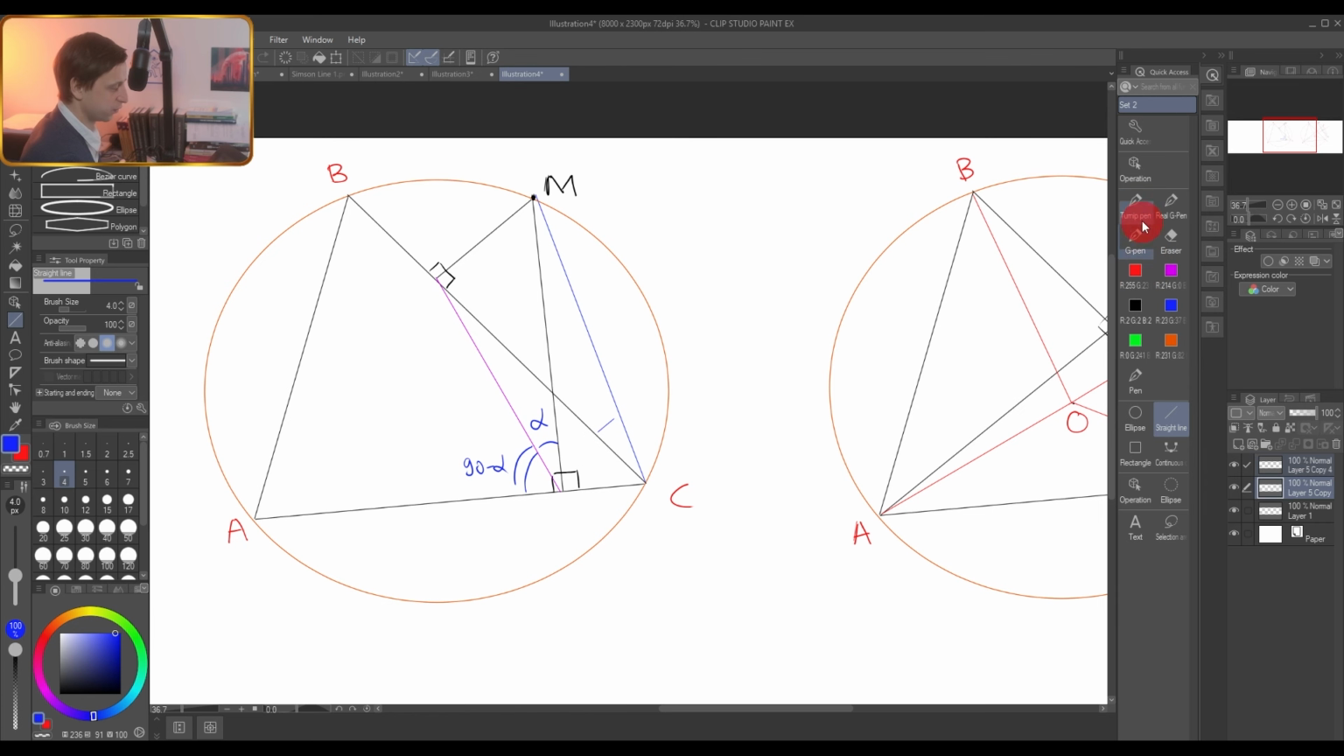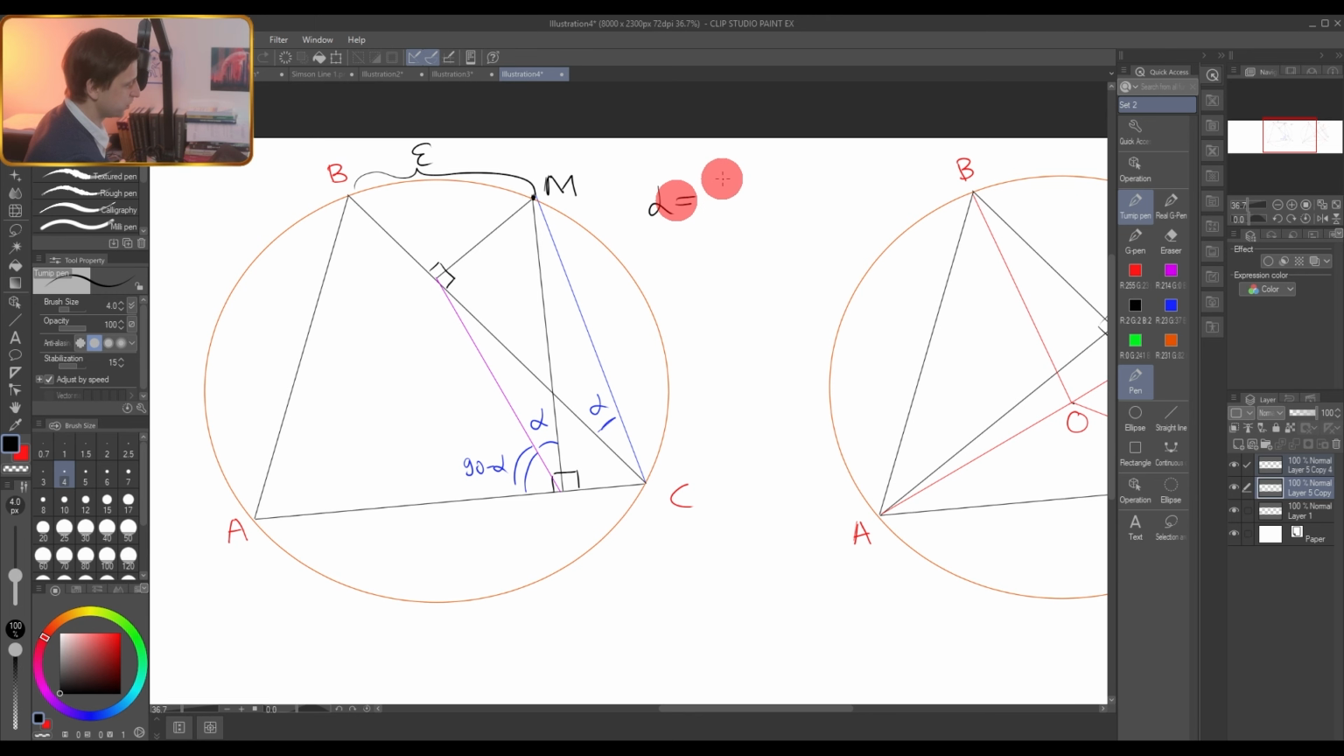So it is alpha. This one also alpha. And how is it related with this arc BM? If BM, we can call it, for example, epsilon. Let's call it epsilon, and alpha equals epsilon over 2. Really, because alpha is the half of this arc. Well, if we measure arc in degrees, alpha exactly is a half.